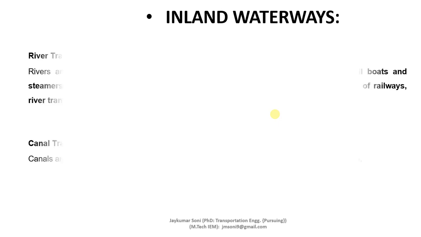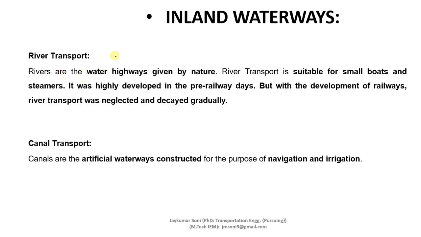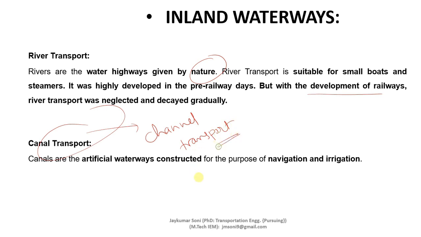So this is the river transport. I have already mentioned that it is nature's gift. It has become obsolete due to the development of railways. And if I talk about the canal transport, this canal transport is also called channel transport. These are the artificial waterways constructed for the purpose of navigation and irrigation. So this was all about inland waterways, which was the first category of waterways.